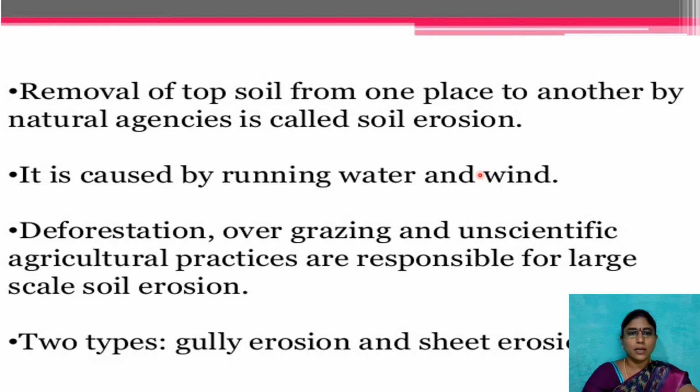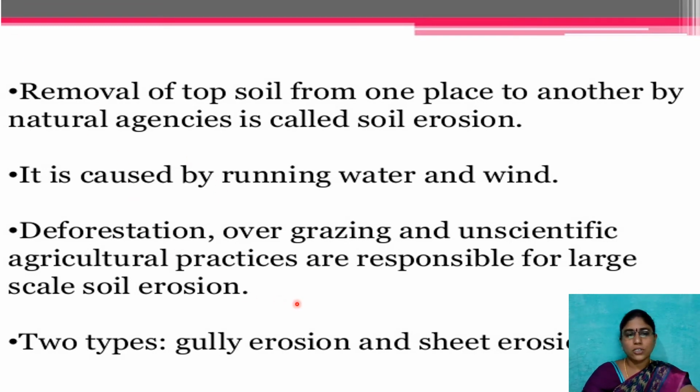That is what we call soil erosion. And deforestation, overgrazing, and unscientific agricultural practices are responsible for large scale soil erosion. Overgrazing by animals and deforestation also cause soil erosion.